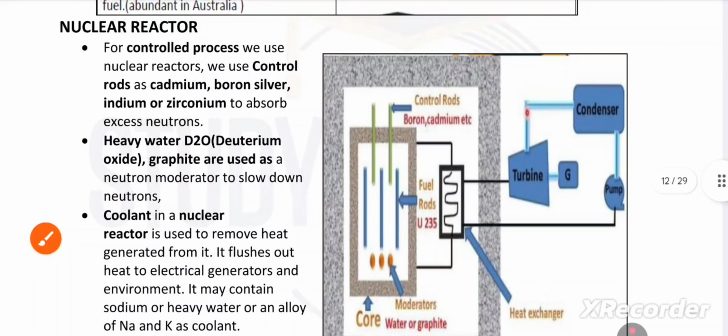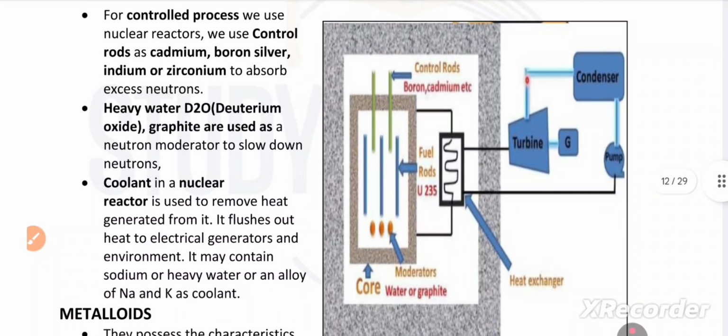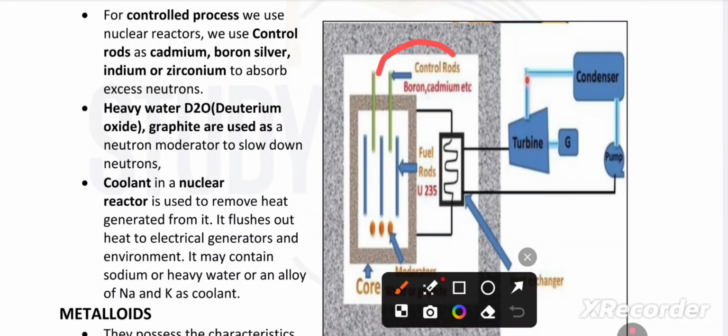Nuclear reactors. For a controlled process, we use nuclear reactors. We use control rods such as cadmium, boron, silver, indium or zirconium to absorb the excess neutrons. Heavy water, D2O, very important.